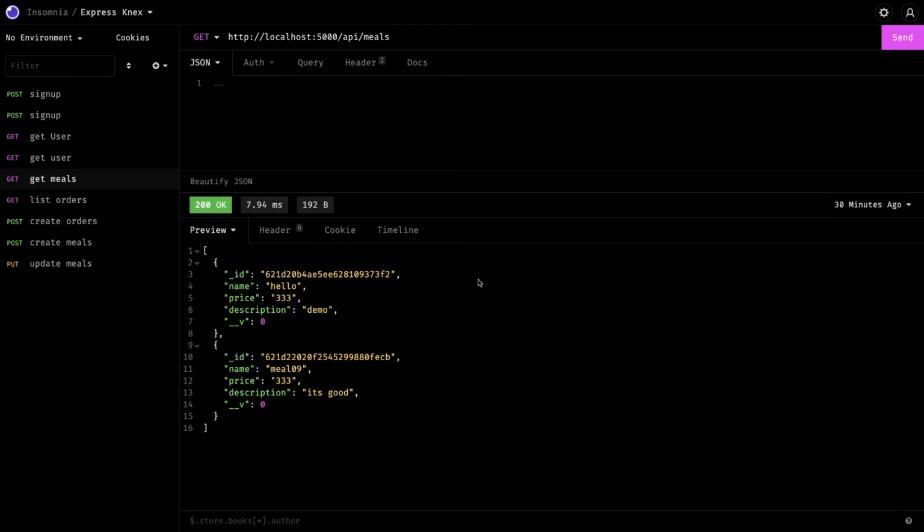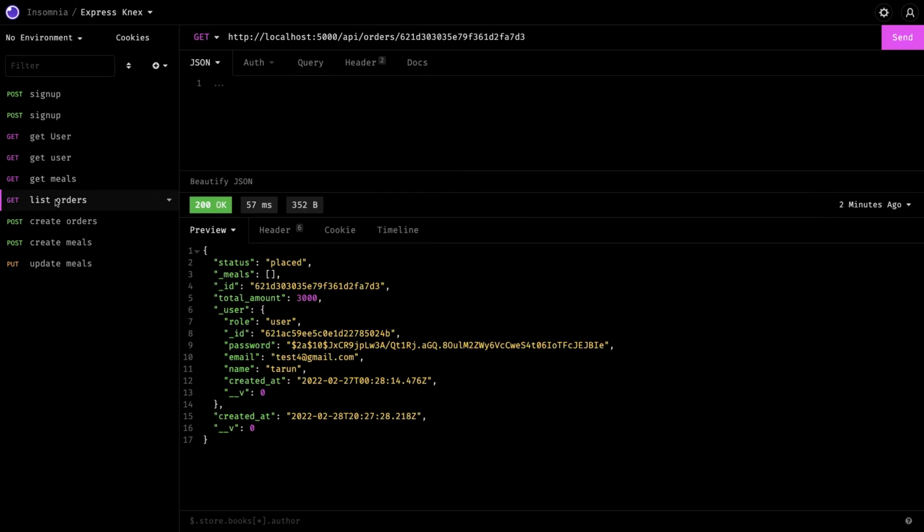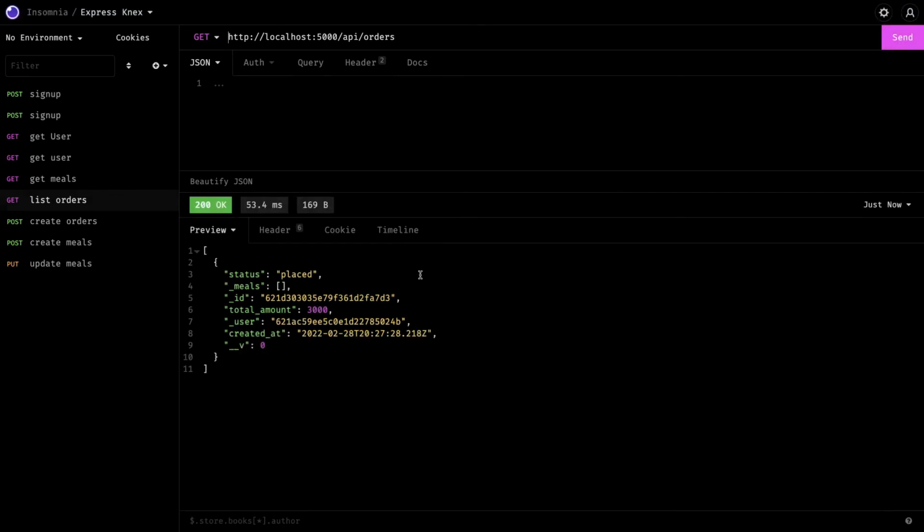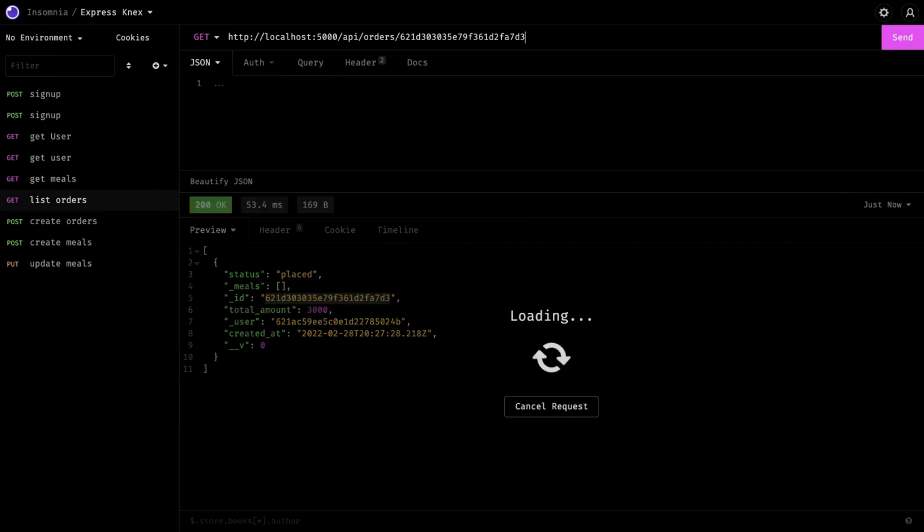Okay, so now we can see the whole demo. In this, we have all these APIs: create user, update user, delete user, sign up, login, and then we have a list of orders. You can create meal, update meal, delete meal. You can create restaurant. You can even create the order or list all the orders. Whatever orders I have created, I should be able to list them, and I can use this particular ID to get a particular order detail.